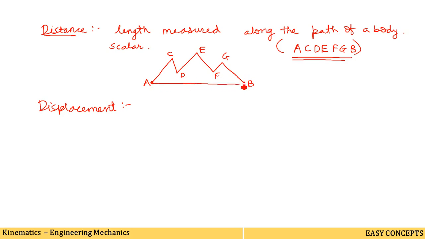Since the direction is also mentioned, it is a vector quantity. It is the length measured between the two positions with a specific direction, so we note that displacement is a vector quantity.